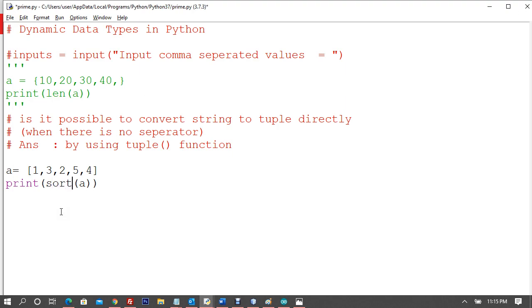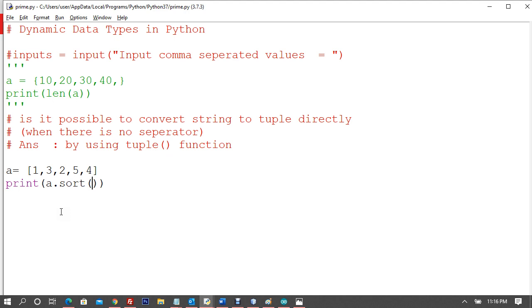If I say A dot sort, where A is the name of the list, we are getting None. So why are we getting None? Maybe sort takes some type of parameter, I suppose. Who knows whether it takes any kind of parameter? Split is there, sort is there, join is there, and list is there. Alright, so we have many different things.